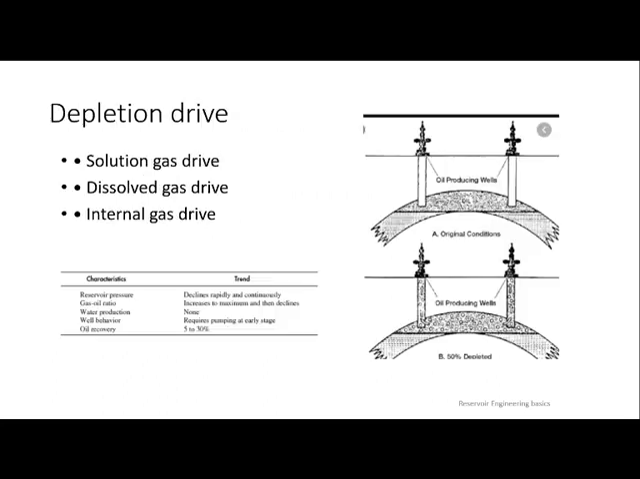Okay. Let us go into depletion drive mechanism, as it has other synonyms like solution gas drive, dissolved gas drive and internal gas drive. So it has four names actually: depletion drive, solution gas drive, dissolved gas drive and internal gas drive. In this diagram, two producing wells are given. You can see the oil zone is there. Below the oil is always water, so that will be the water zone.